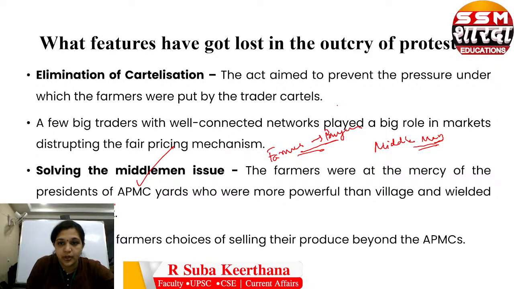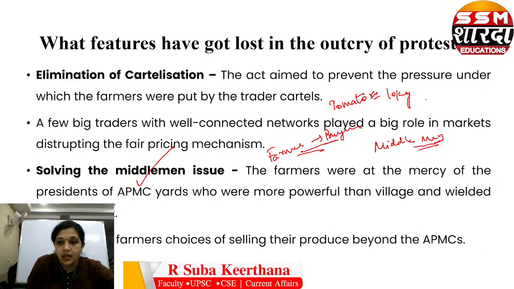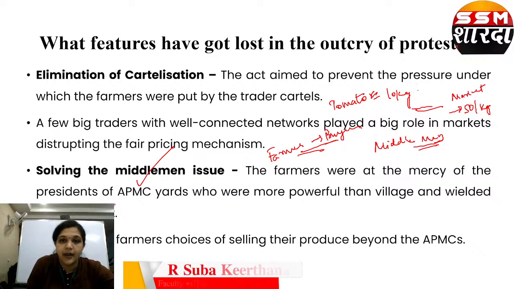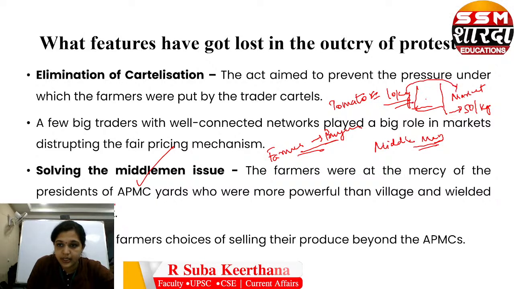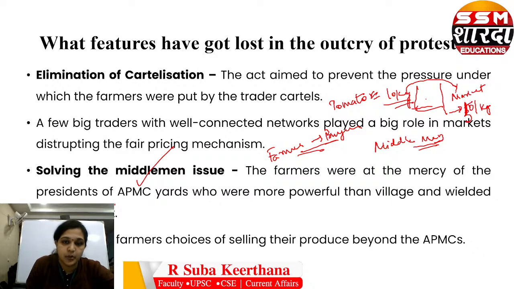For example, I'm producing tomato and the farmer is giving it for 10 rupees per kg, but in the market, we get it for 50 rupees per kg. Why? Middlemen will be there who have their own profits. So if we avoid this middleman, we can get this straight at 10 rupees per kg, but because of this middleman, we are getting it at 50 rupees per kg. So here 40 rupees per kg is going to the middleman.